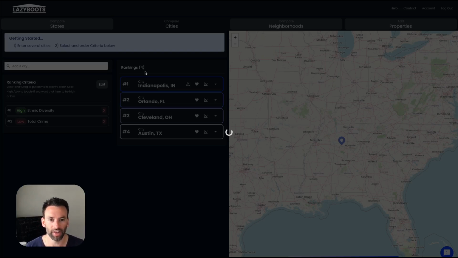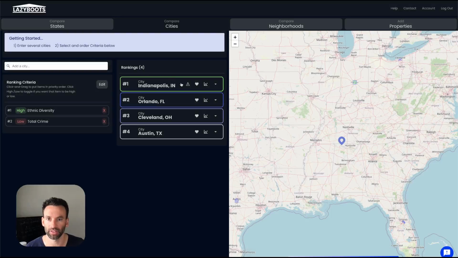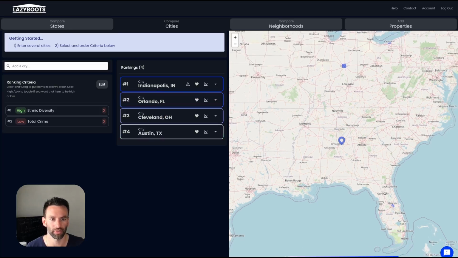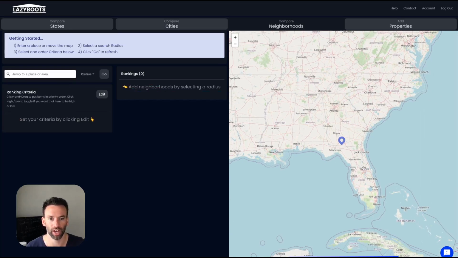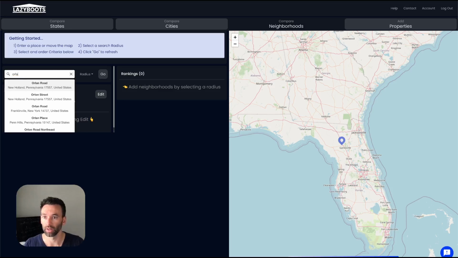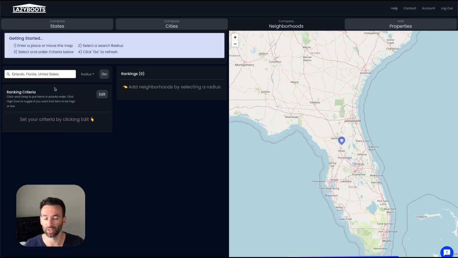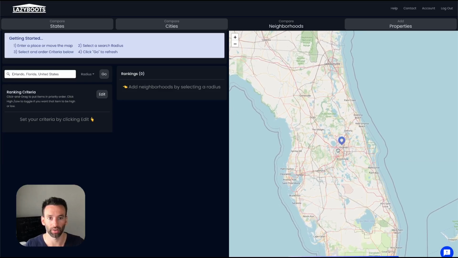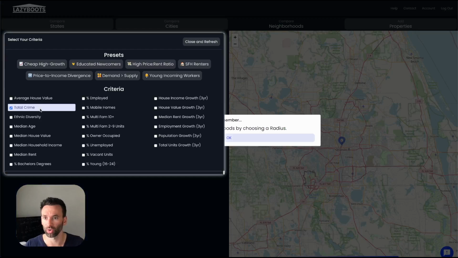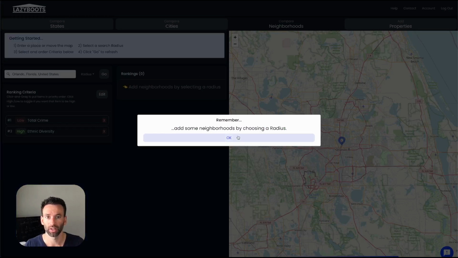So let's go ahead and dive into one of these cities. Let's do Orlando just for the fun of it. Indianapolis is our number one, but we're missing this data point here. So let's just dive into Orlando. So I'm going to click the neighborhoods tab. And I could go there via the map. I'm also just going to type in Orlando just to kind of zoom the map there already. And then I'm going to say, again, total crime and ethnic diversity.